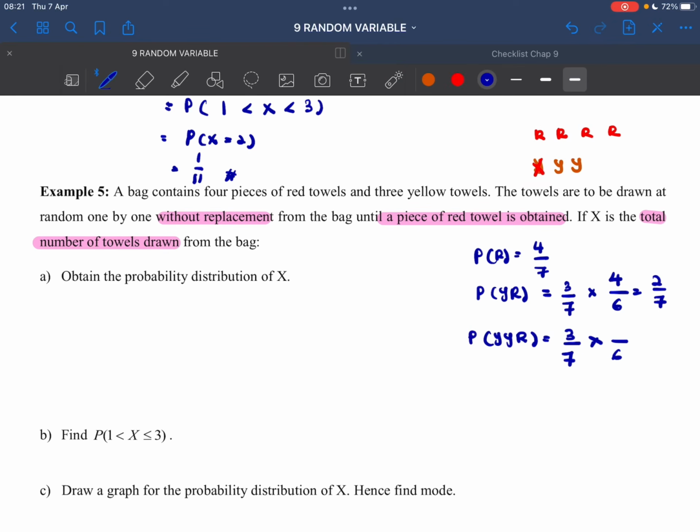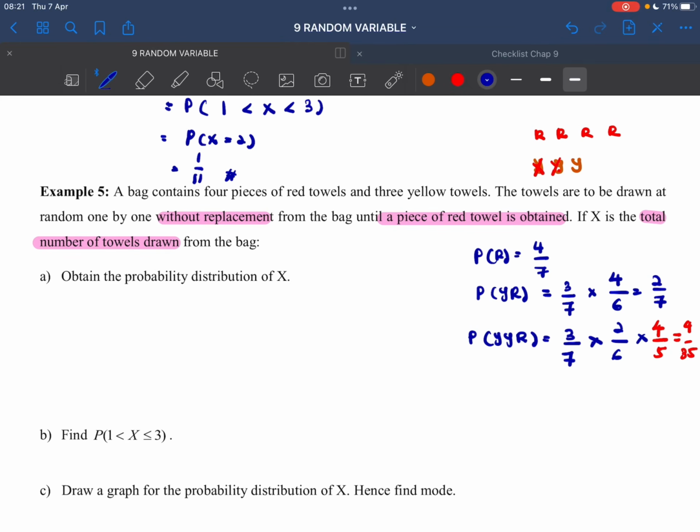The second towel is also yellow, so how many yellow do we have? 2 here. We take out the second yellow, and the third towel is red. How many towels do we have in the bag? 1, 2, 3, 4, 5, so total is 5. And how many red do we have? We have 4 red. If we multiply this, you'll get 4 over 35.